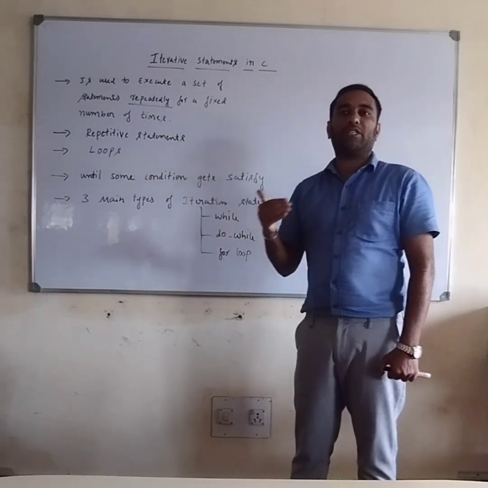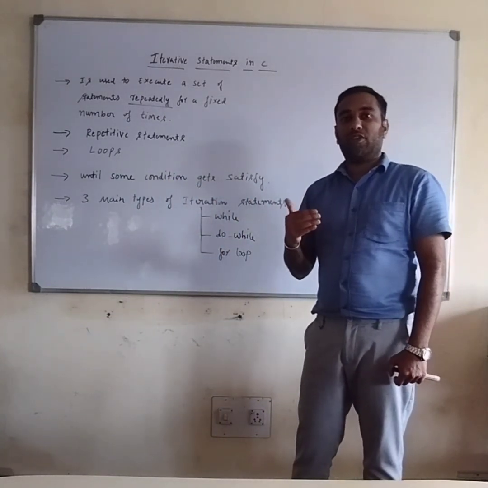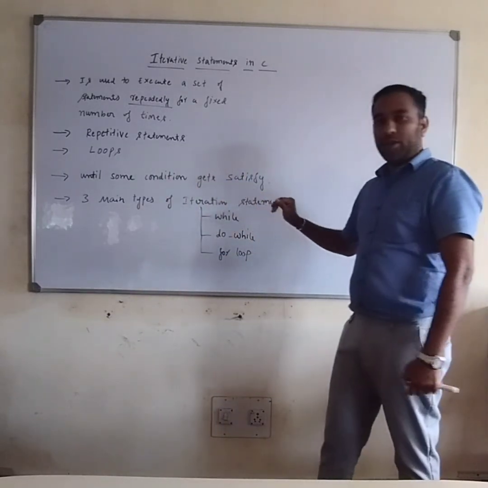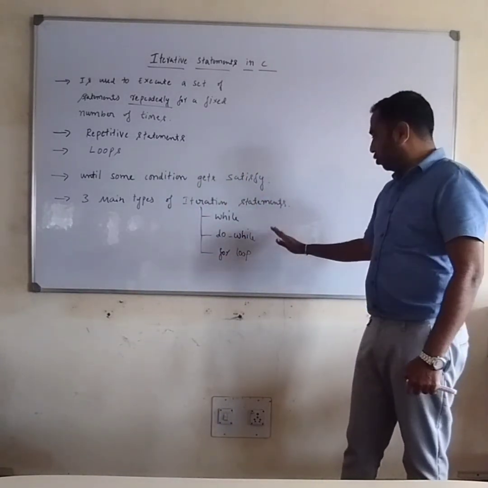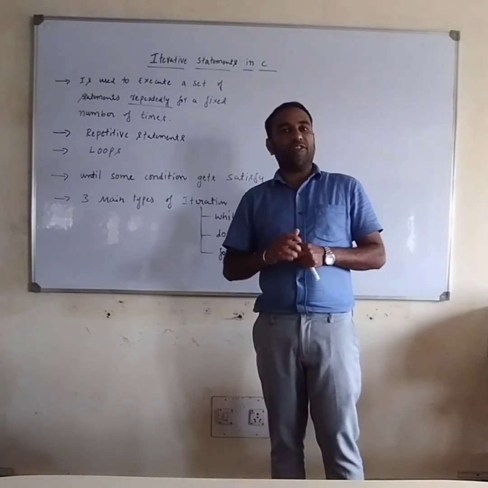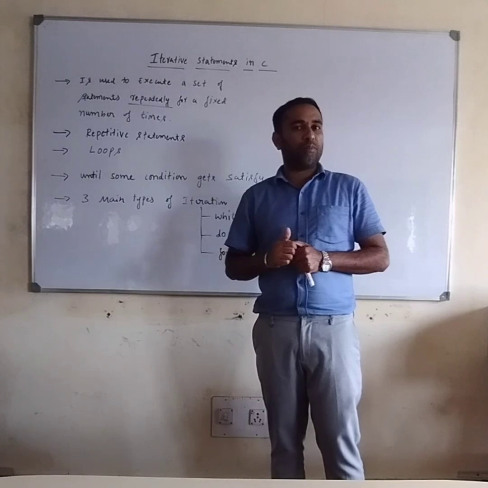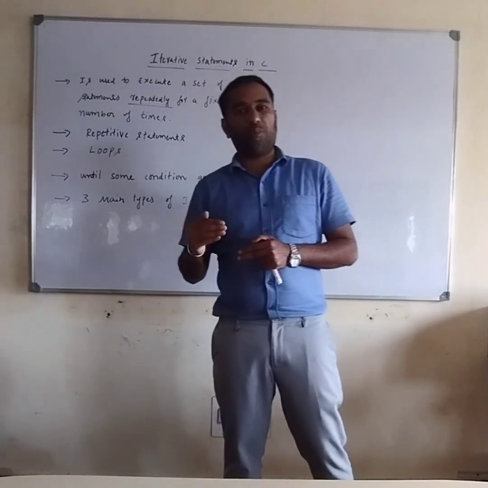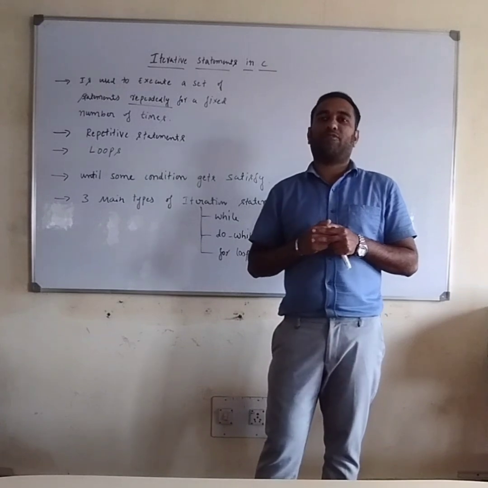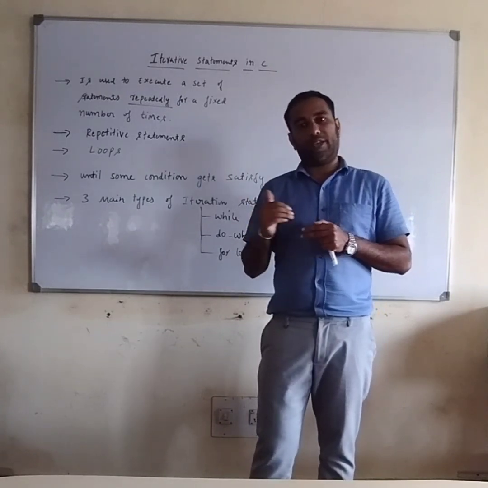Majorly, the iterative statement in C programming language consists of three different types of loops: while loop, do while loop, and for loop. We will discuss the differences between the while loop, do while loop, and for loop, and how we use these different types of loops, along with examples.